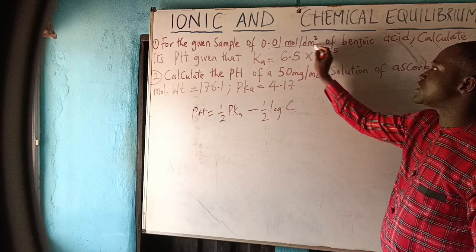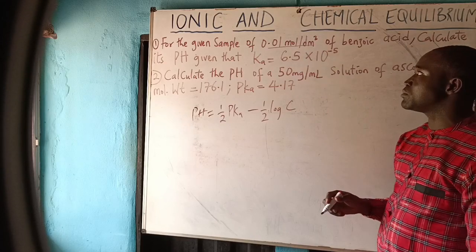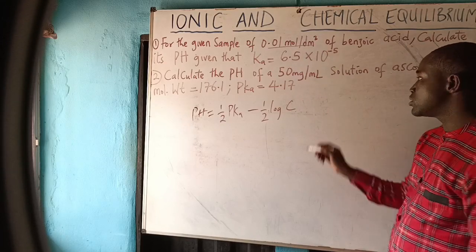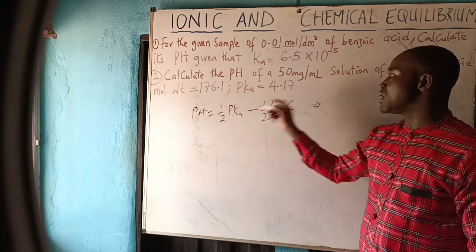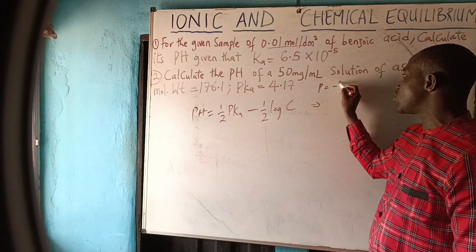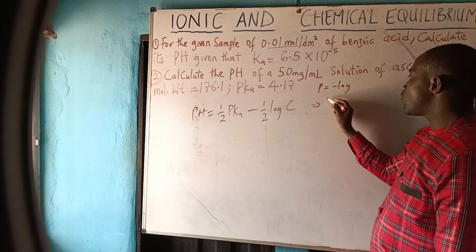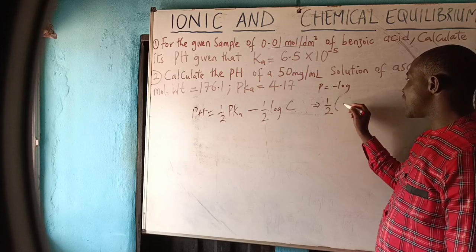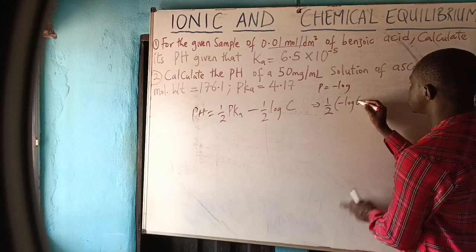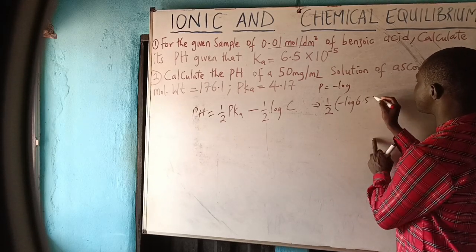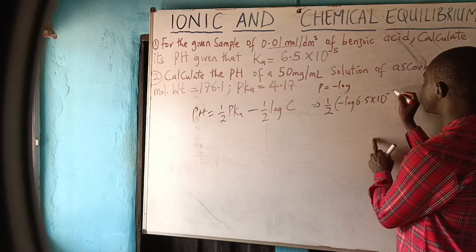The concentration is given in mole per dm cube, that is 0.01. So pKa means P is minus log. So 1/2 times minus log, what is our Ka?